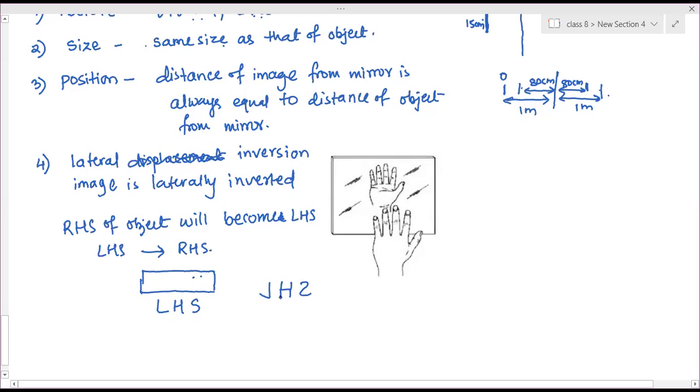You have seen the word ambulance written on the ambulance vehicle. Will it be the same? No, ma'am. That is called lateral inversion.